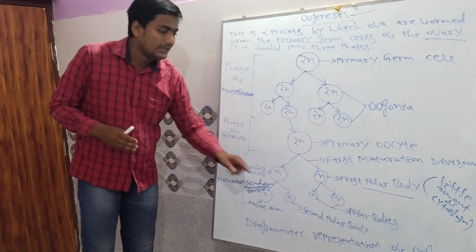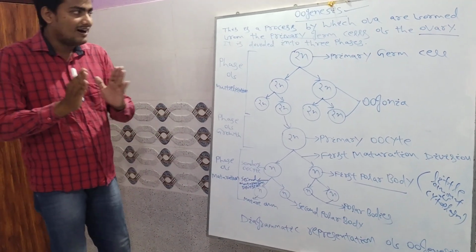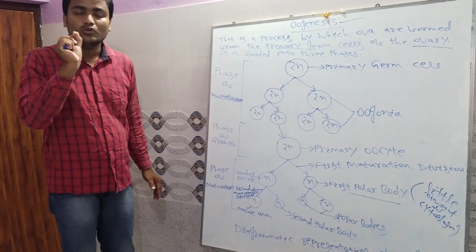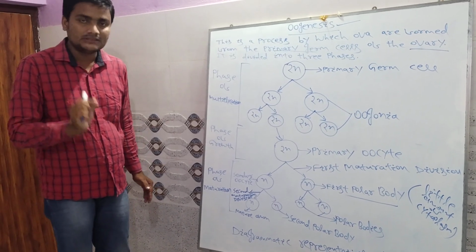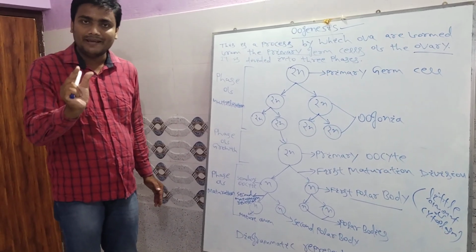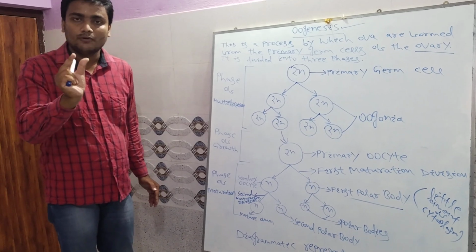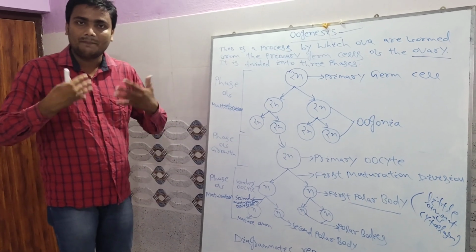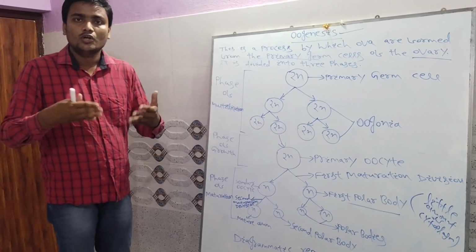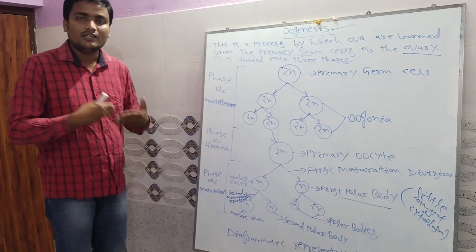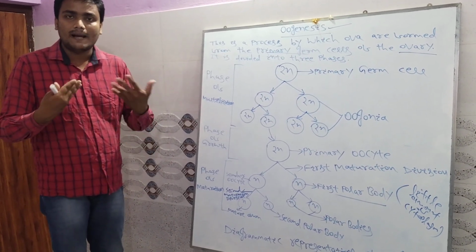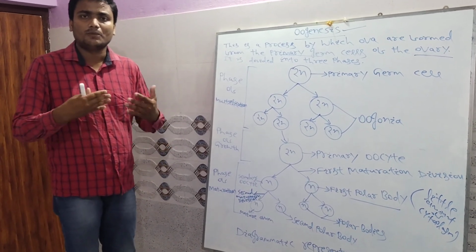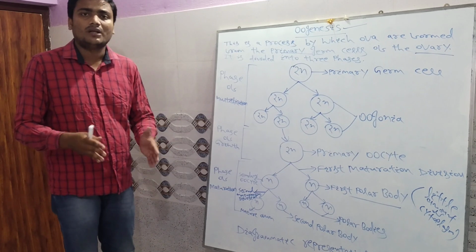So this is the diagrammatic representation of oogenesis. Oogenesis occurs in the ovary. Oogenesis means the formation of ovums, and it occurs in three phases: phase of multiplication, phase of growth and phase of maturation. In the phase of multiplication, the primary germ cells undergo repeated mitotic divisions and produce oogonia or egg mother cells. In the growth phase, the size increases due to absorbing nutrients and it is called the primary oocyte. In the phase of maturation, the primary oocyte undergoes the first maturation division.